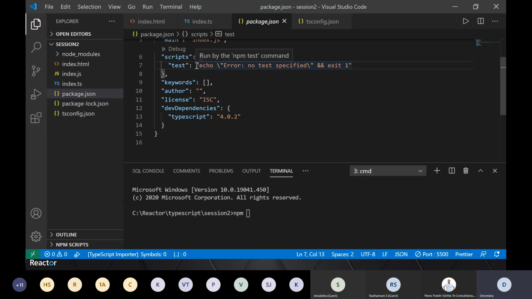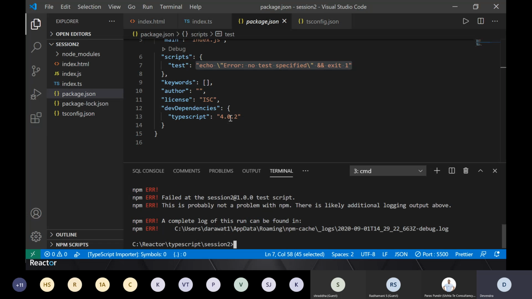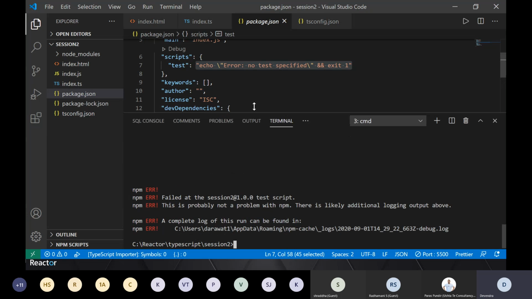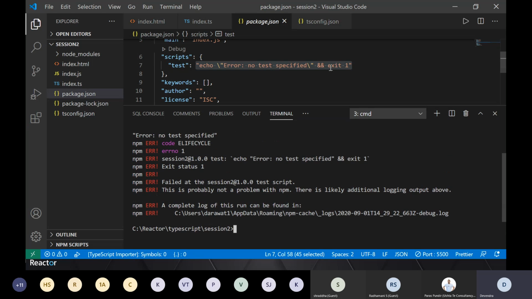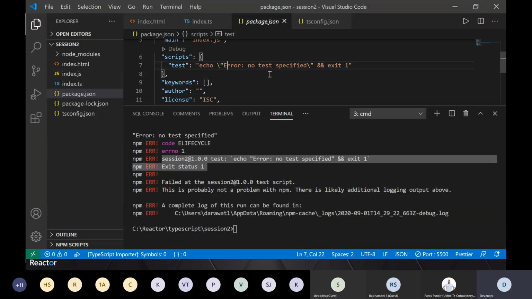Here in this case, to run this command, the alias is test. This is the default. You can run your test scripts, so you will write npm run test. And it is throwing this error because this is what is getting done here: no test specified and so on, right?